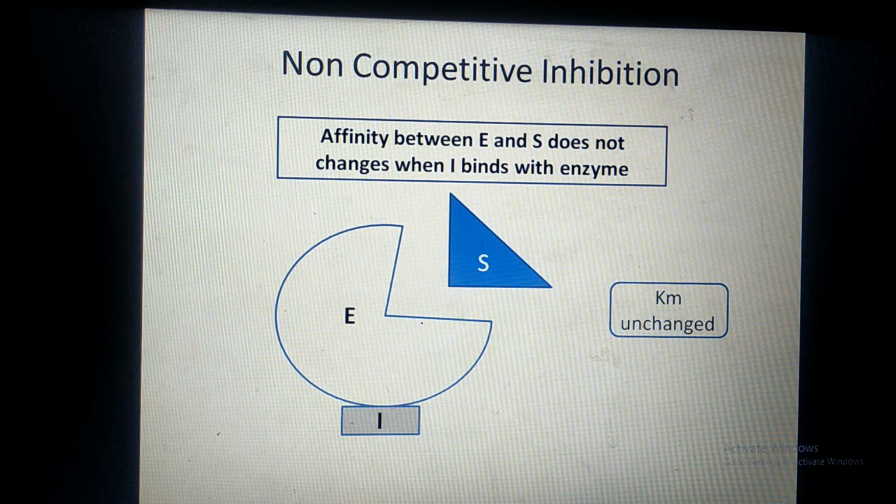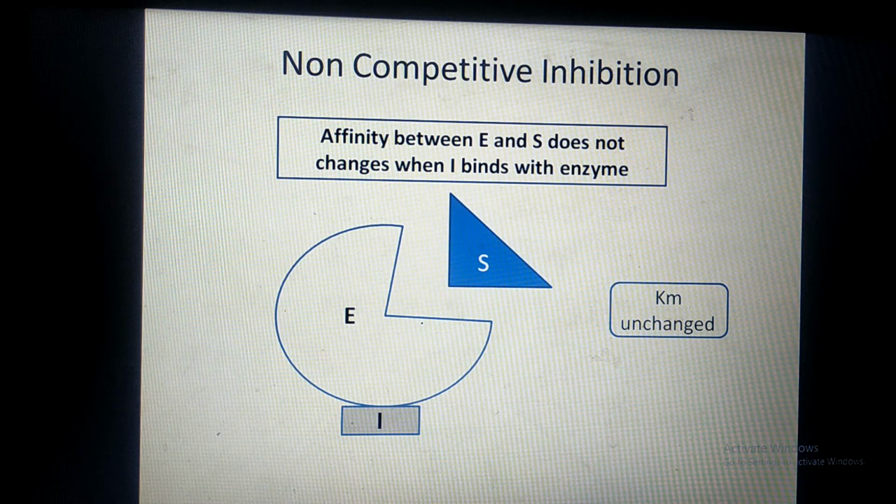And what is affinity? Affinity between enzyme and substrate is nothing but the binding capacity. Here the binding capacity between enzyme and substrate does not decrease. As the active site is free, substrate readily binds with the active site of the enzyme, though inhibitors are present.